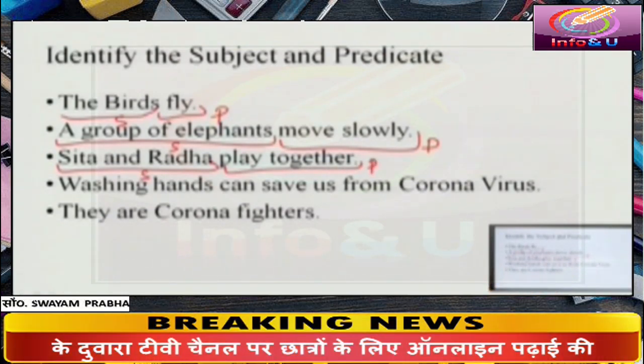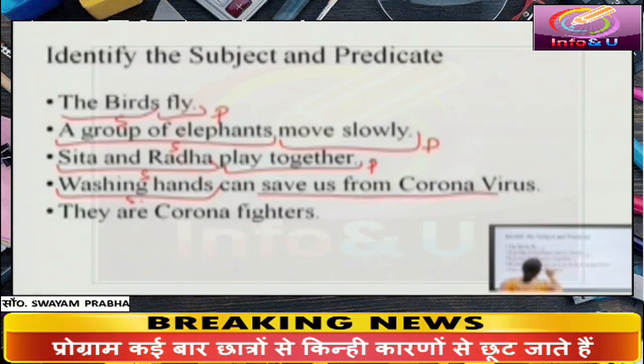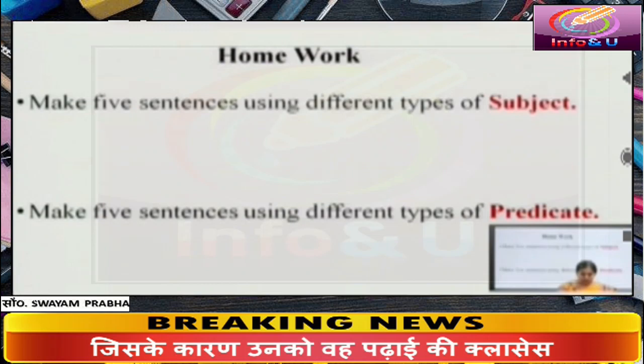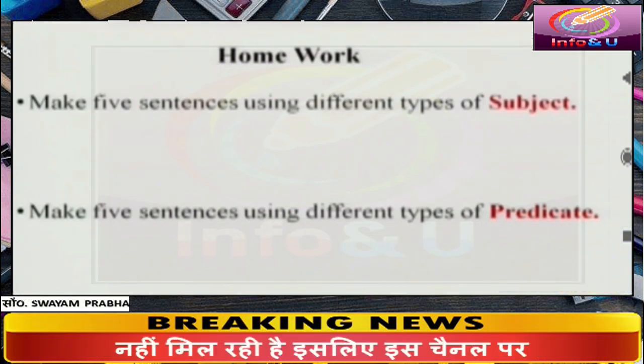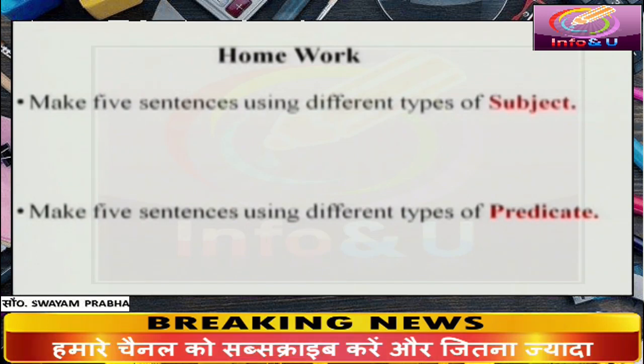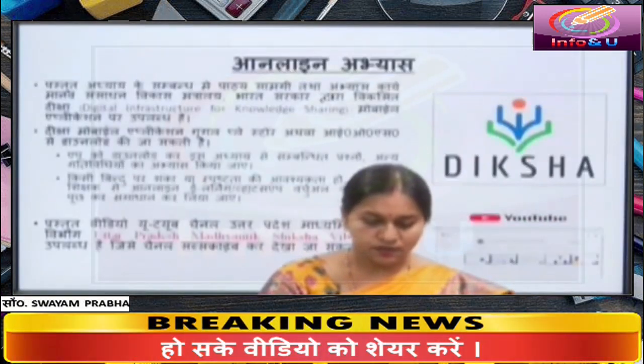Washing hands can save us from coronavirus. Washing hands is the subject part. Predicate part is can save us from coronavirus. Your homework. This is your homework for today. Make 5 sentences using different types of subject. Make 5 sentences using different types of predicate. So this was the lesson.